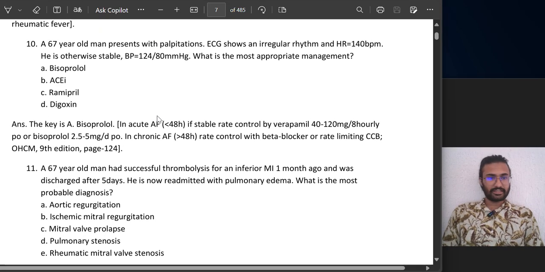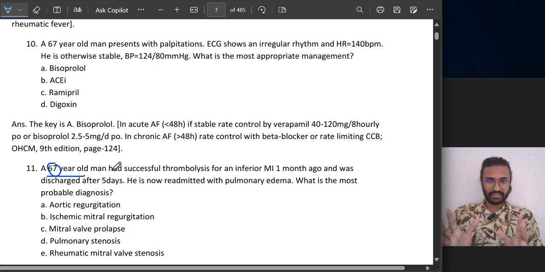So previously we did 10 questions. Today we are going to start from 11 till 20, starting with the 11th question. A 67-year-old man. Remember, age is a very important factor. Whenever we are solving a question, look at the age first. Then sex is important. He's a male patient.